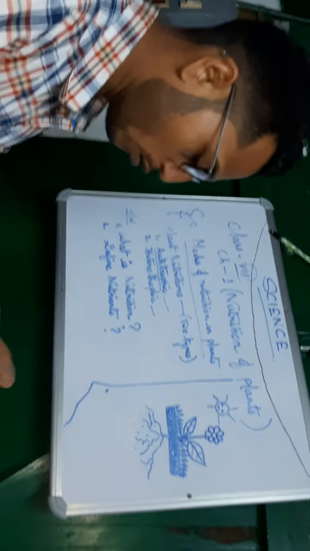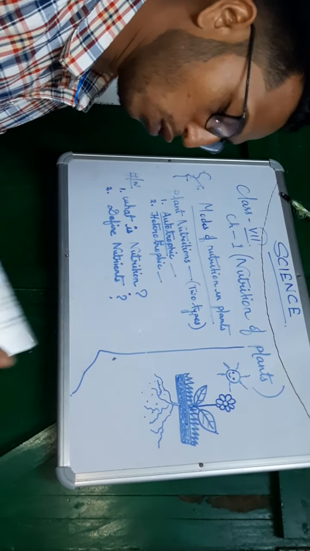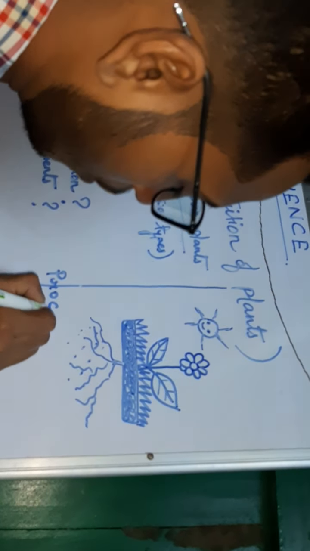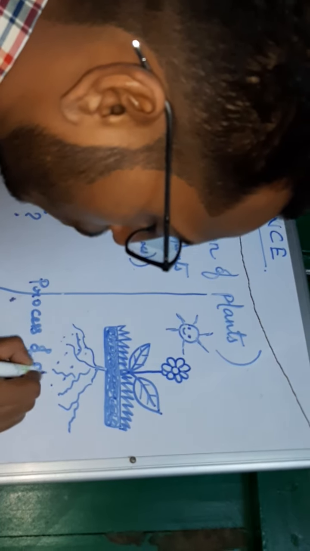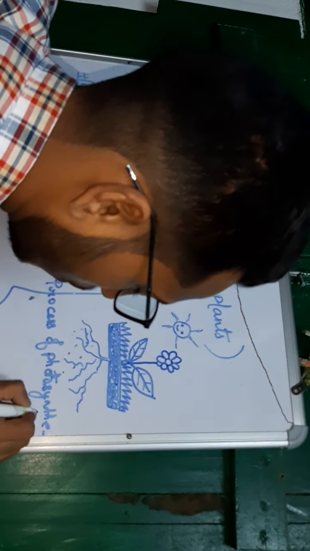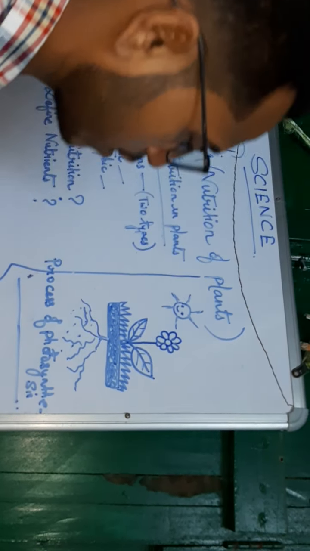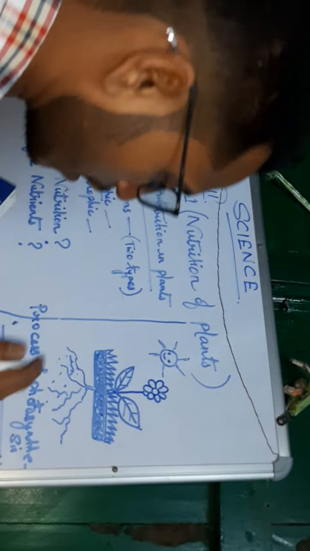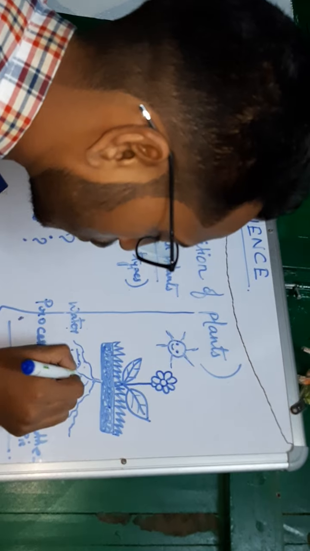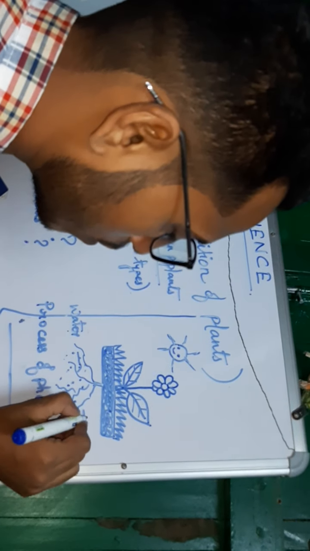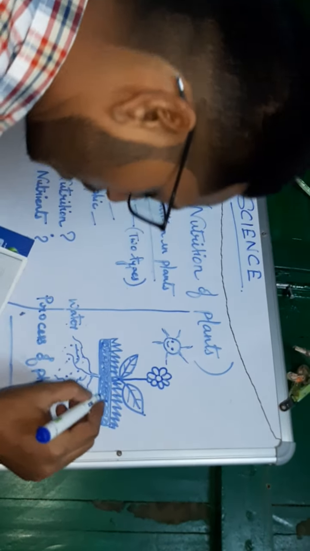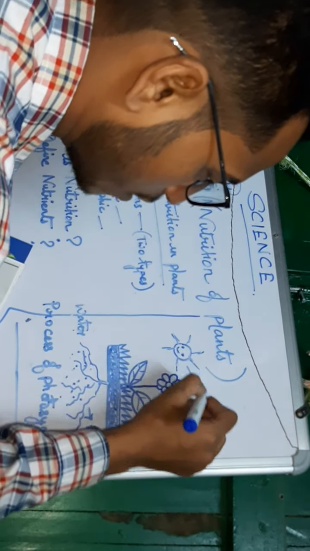One more thing I'll make you understand. It is the process by which plants prepare their own food. This is called the process of photosynthesis. Here you will see this is the water part, these are the roots. This is the light energy, means sun.